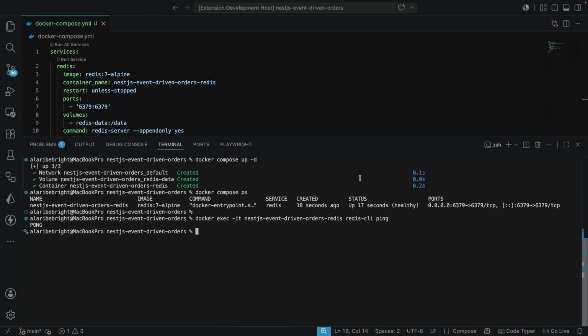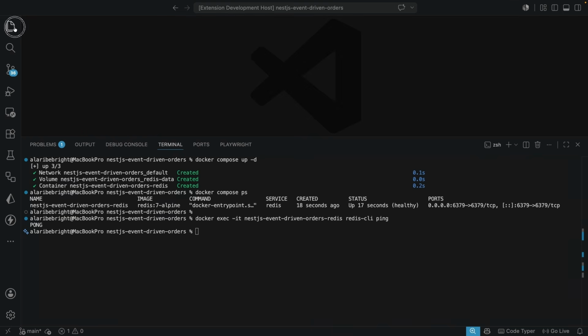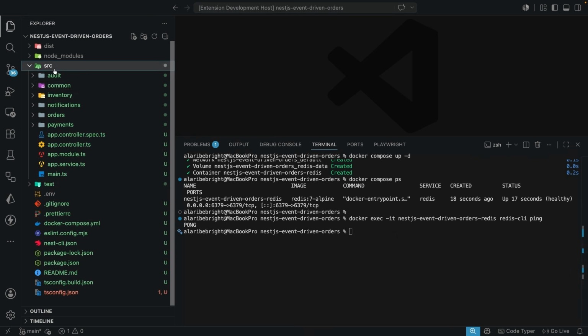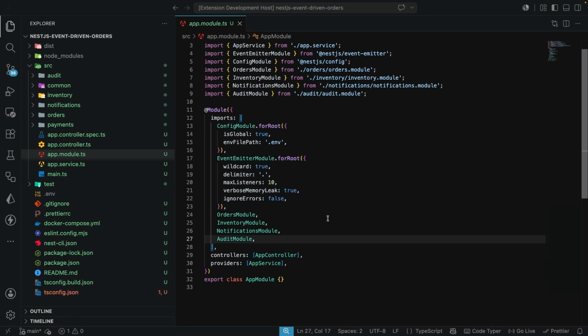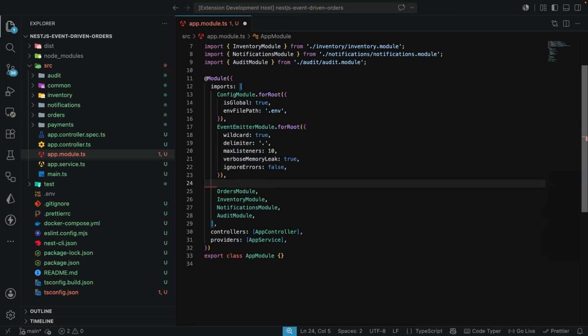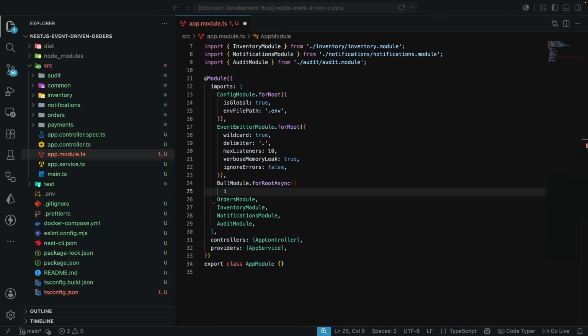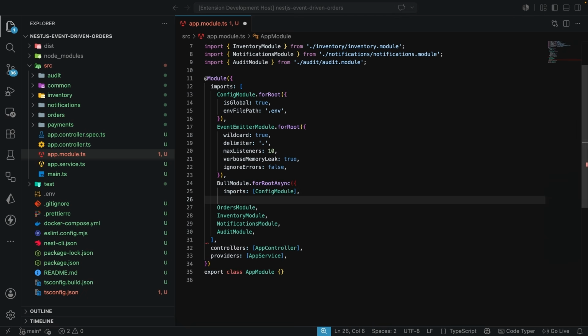So in the application module, I'm going to be registering the BullMQ module for root async. Let's come into the application module, and I'm just going to collapse this for now. I'm going to do this just after the event emitter module, so just here. Over here, I'm going to call BullMQ, which we haven't imported. So the BullModule forRootAsync, and the import over here is going to be the configuration module, and we are going to be injecting the config service.